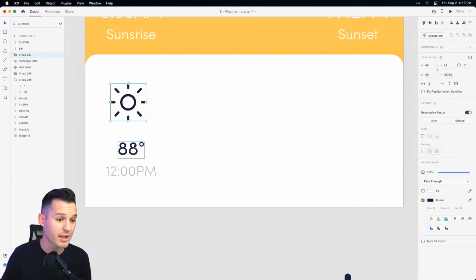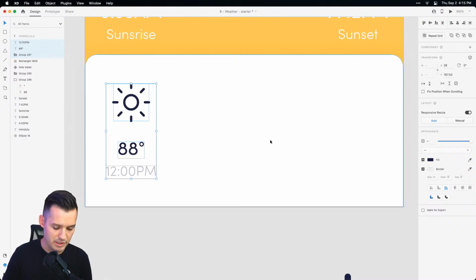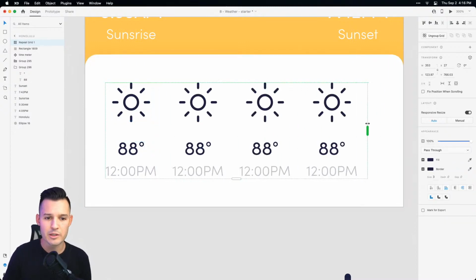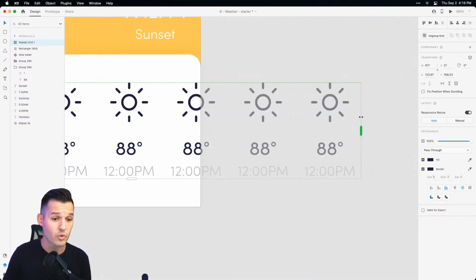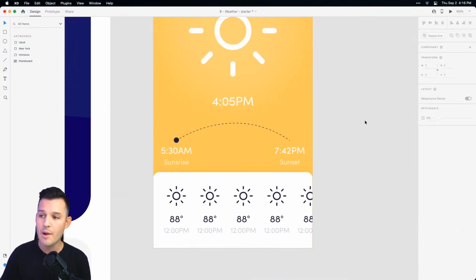Okay, with that being said, that's a nice little lockup. It could get a little bit more fancy if you wanted it to. It doesn't need to be though. So let's just center the whole thing like so. Group it together, Command R, repeat grid, and now you get the point, right? We're doing a couple of these, and maybe they're even scrollable, right? We could do a scroll group if we want there. Could be fun. All right, so now we have some information down at the bottom. All that's working out great.